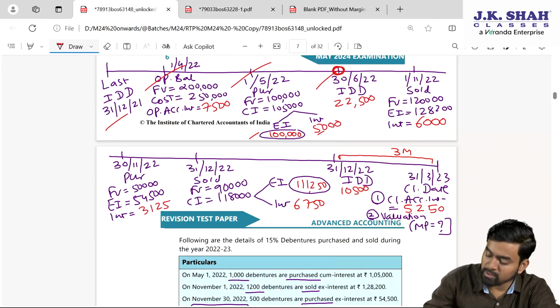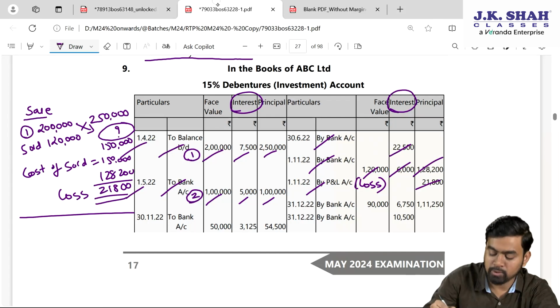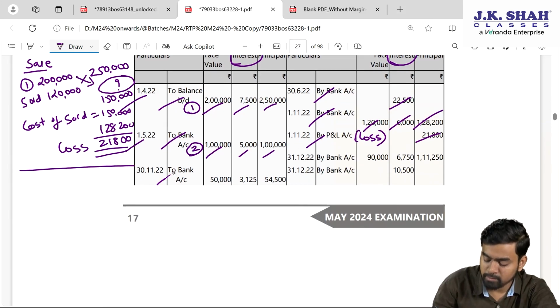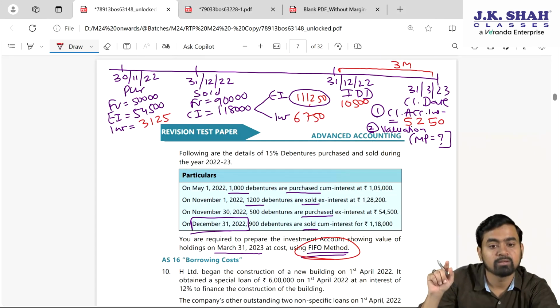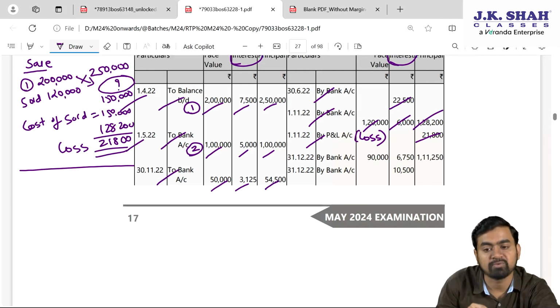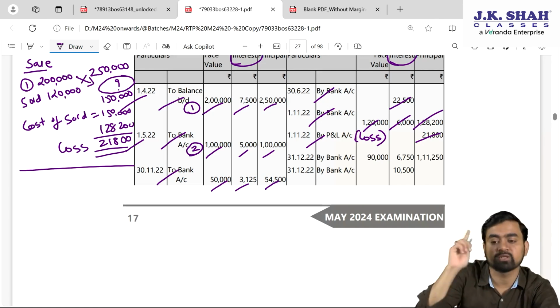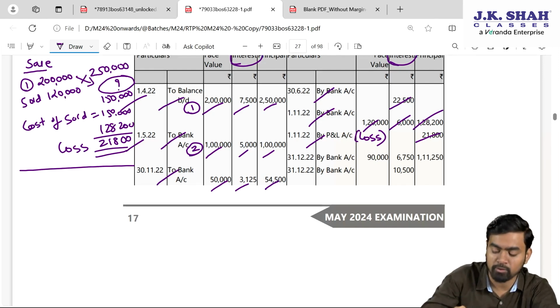Okay. Further, that is the purchase transaction of 30th November. So investment account debit to bank. Face value 50,000, excluding interest 54,500 and interest is 3,125. Game over. For the purchase, simply you have to incorporate. For the sale, you need to calculate profit or loss at the end.